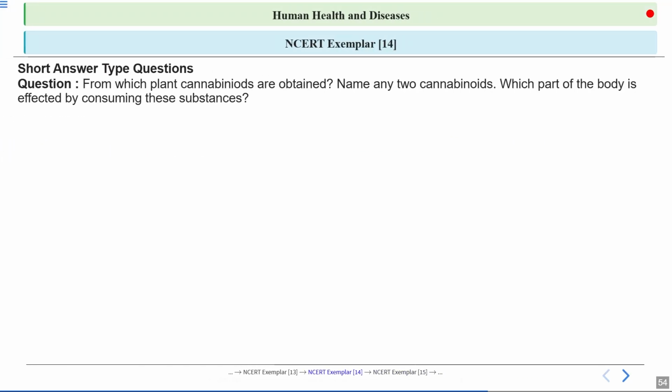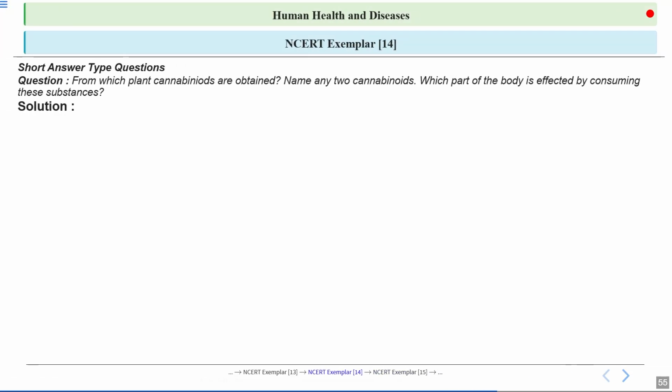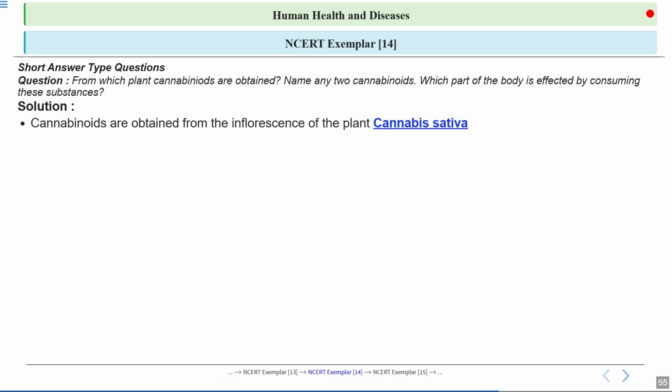The next question, from which plant cannabinoids are obtained, and name any two cannabinoids. Now, which part of the body is affected by consuming these substances? So let's have a look at the answer. See, cannabinoids are obtained from inflorescence of the plant Cannabis sativa. Okay, this is a flowering plant.